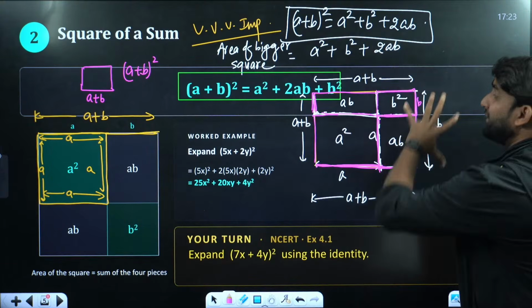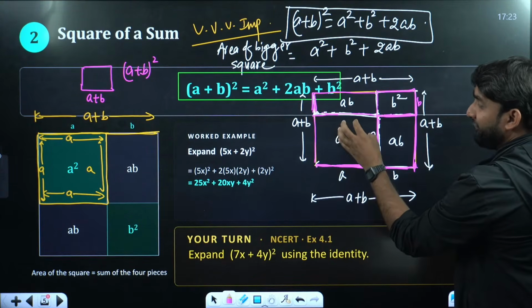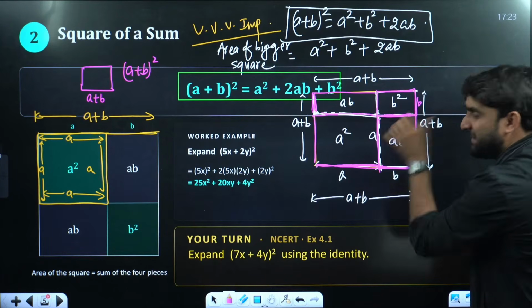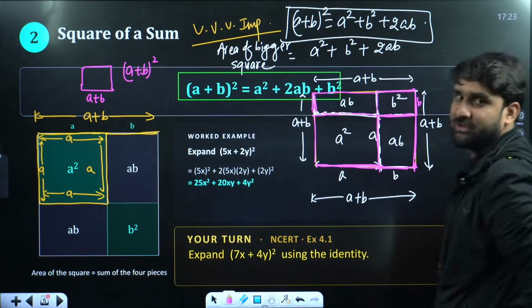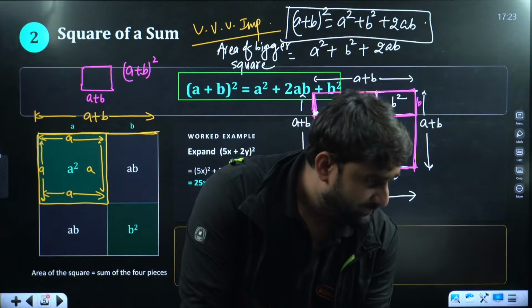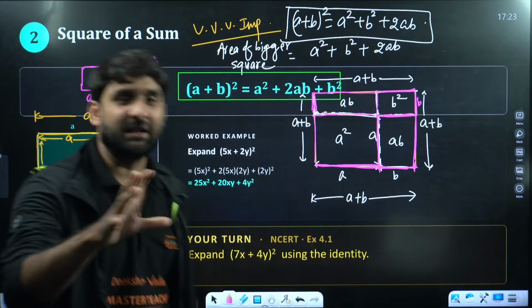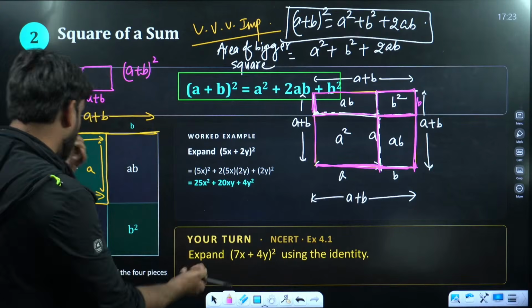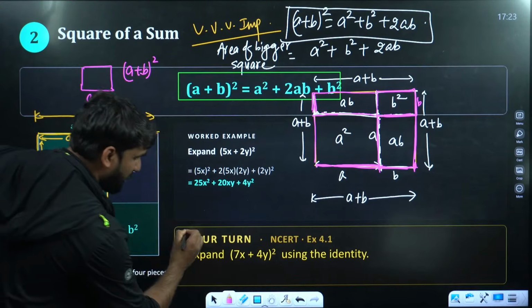So the area of this bigger square will be equal to the sum of the area of this plus this plus this plus this. And after doing this, we got the identity. Is it clear, everyone? So this is the way we can prove it. Now let's do a question here. This is your turn.